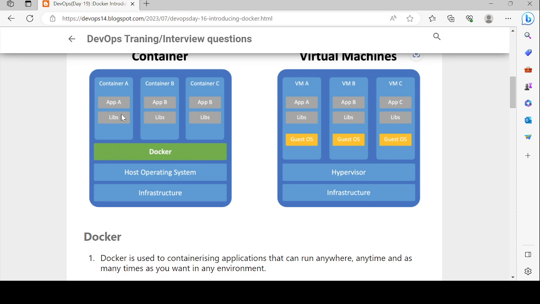Here application A is running inside container A. With virtual machines, each application needs a separate guest OS, but here the host operating system is the same, with Docker on top of it and the containers running our applications on top of that.